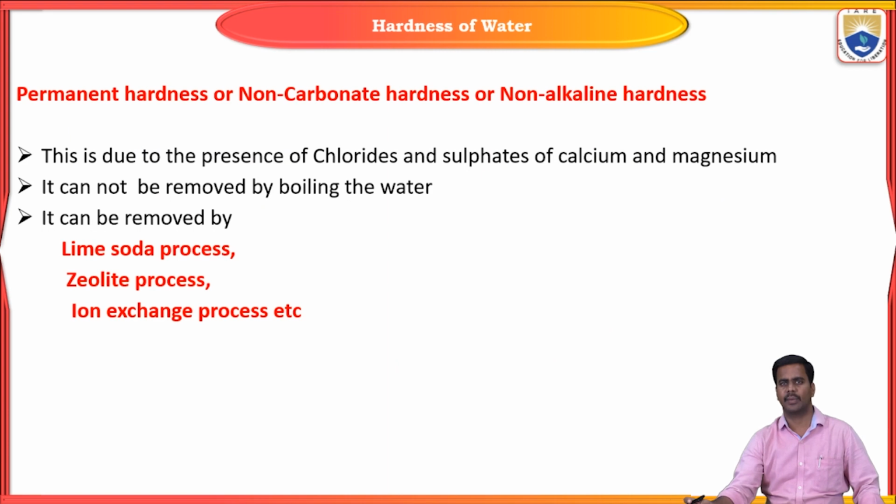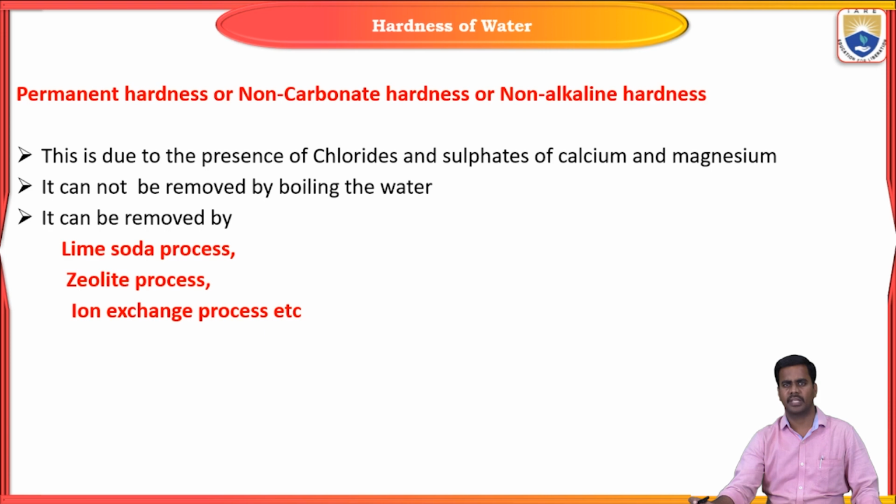Next, coming to the second type of hardness, that is permanent hardness. This is also known as non-carbonate hardness or non-alkaline hardness. It is due to the presence of chlorides, sulfates, and nitrates of calcium and magnesium. It cannot be removed by boiling of water.